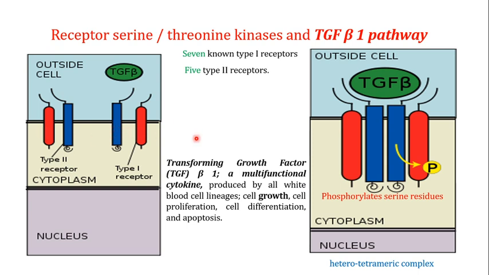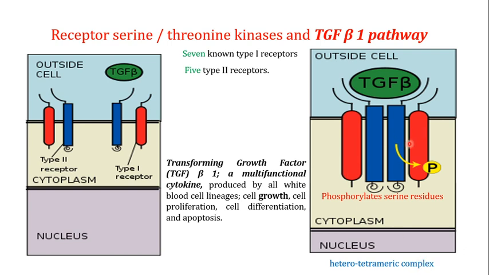When the transforming growth factor beta binds to the type 2 receptor, it recruits the type 1 receptor towards itself. As you can see in this particular image, they are away from each other, but after the binding of the transforming growth factor beta, the type 2 receptors and the type 1 receptors come close to each other, making a complex which is known as the heterotetrameric complex. Tetrameric means that there are 4 subunits involved, and you can see over here there are 2 type 1 receptors and 2 type 2 receptors, so a total of 4 subunits, therefore it is known as the tetrameric complex.